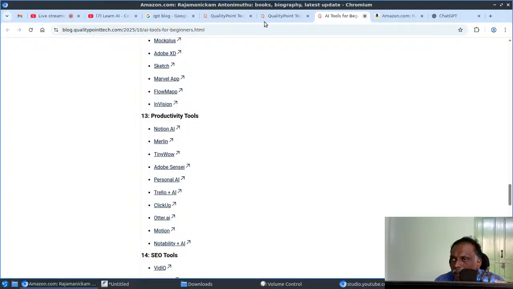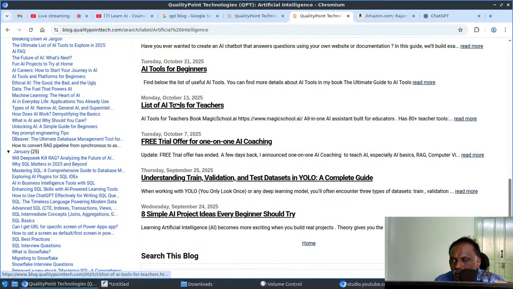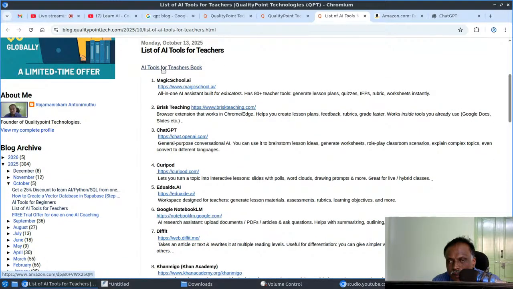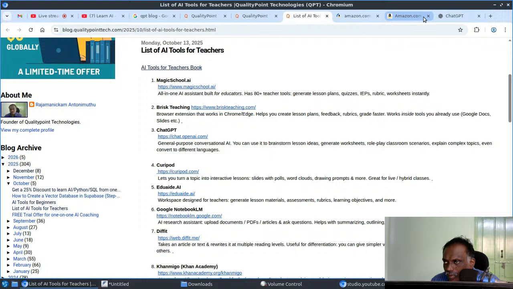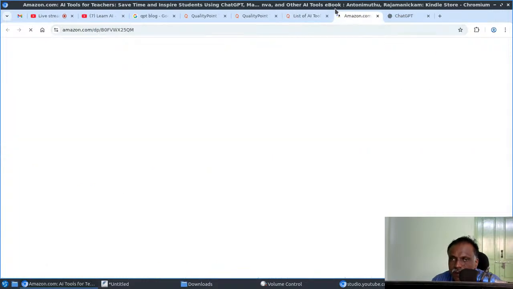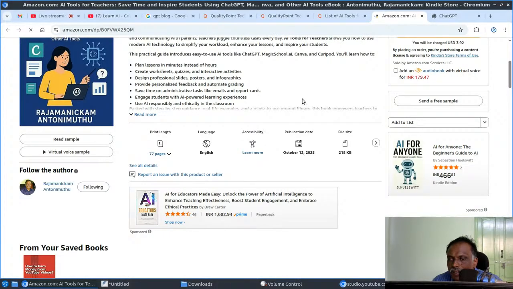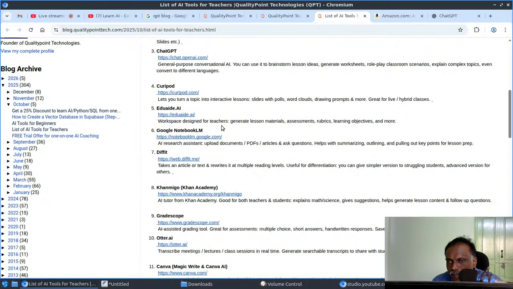Then the list of AI tools for teachers. Teachers also can use AI tools for improving their teaching. For that, I released a book, the AI tools for teachers book. This one is also available at Amazon. If you are a teacher and you feel that it is useful for you, you can buy it. It's available here, and this is one chapter from there. These are the tools, and you can go through the details.